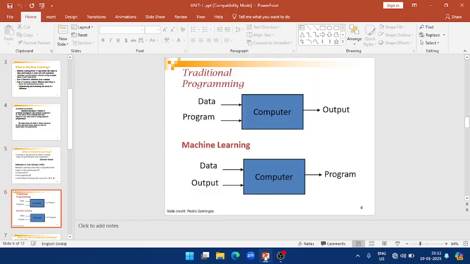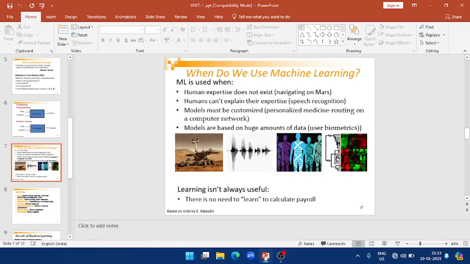Again, we compare traditional programming to machine learning programming. In traditional programming, the data and the program are given to the computer, and then we get the output. But nowadays we use the machine learning process, where the data and the output are given directly to the computer, and then we get the program.